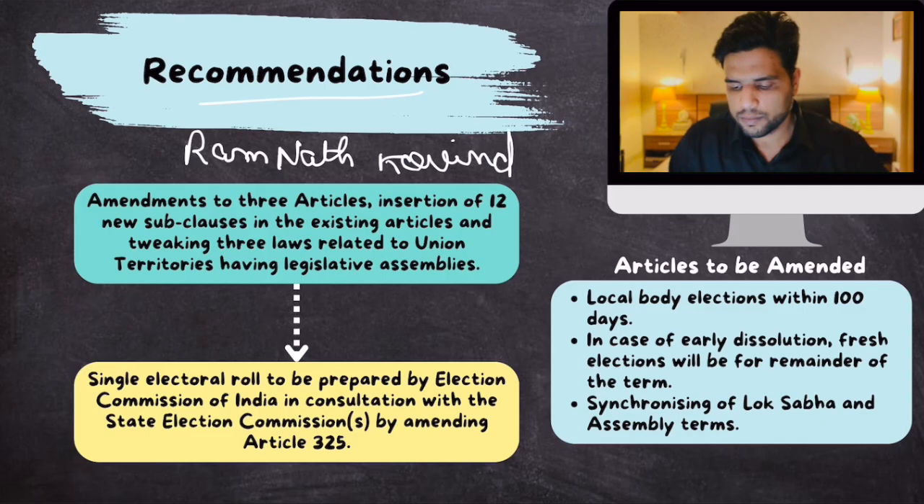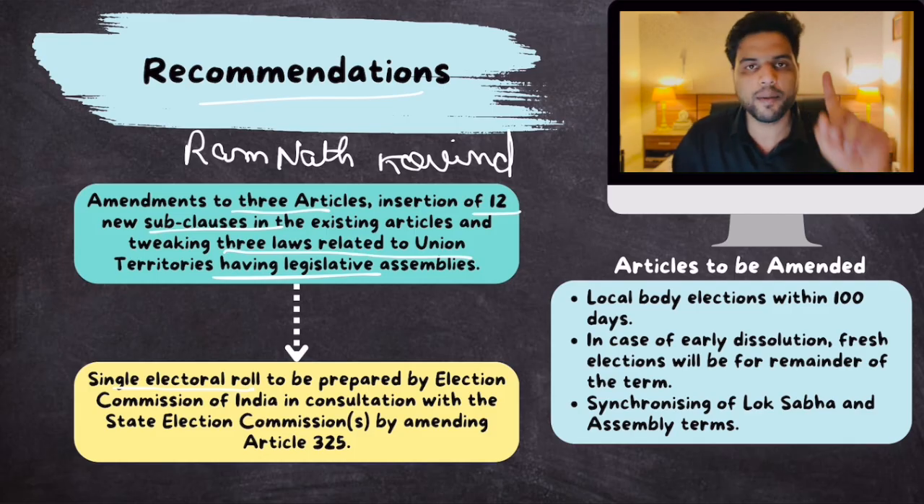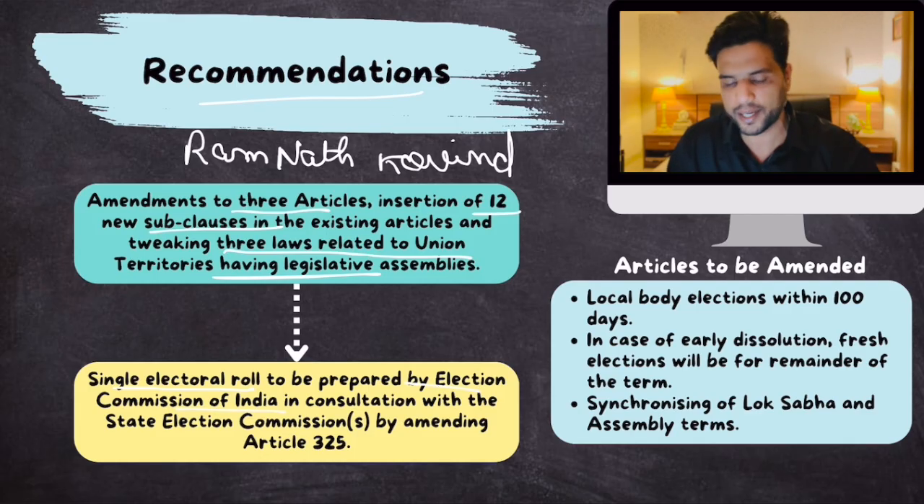Well, you need to amend the constitution. 3 articles of the constitution need to be amended so as to allow for one nation, one election, and 12 new sub clauses should be added. And 3 laws related to union territories which have assemblies also need to be changed. Plus, the panel said that a single electoral roll for both central and state elections shall be created by the Election Commission of India. Therefore, for that, you need to amend Article 325 also.